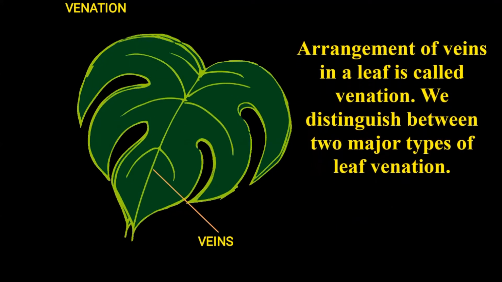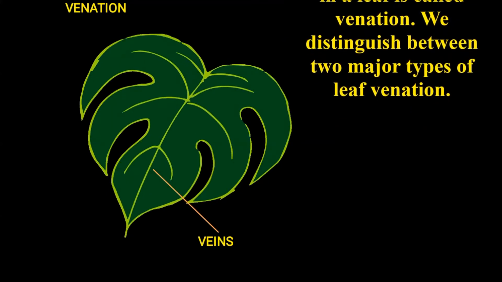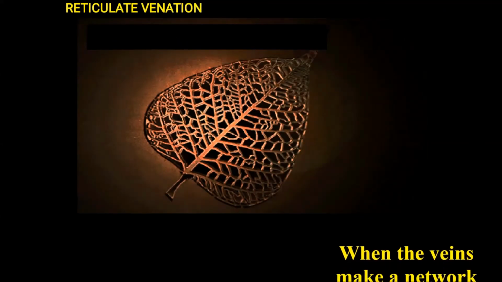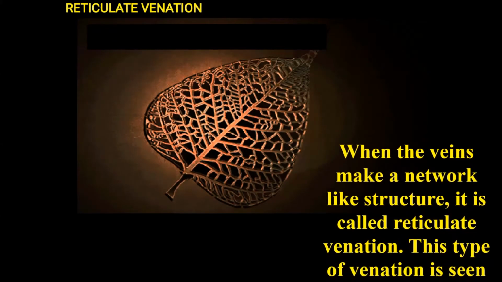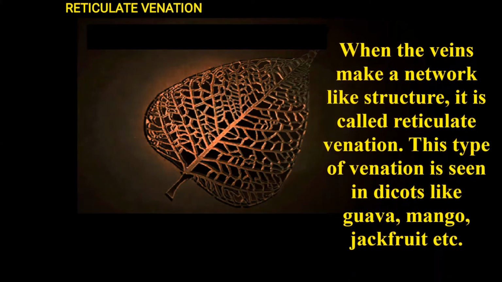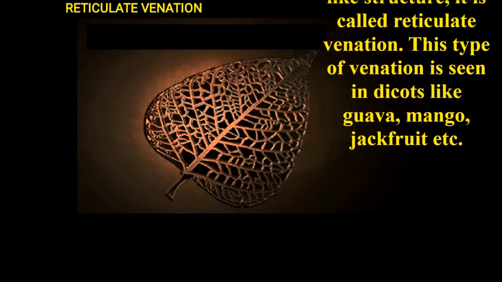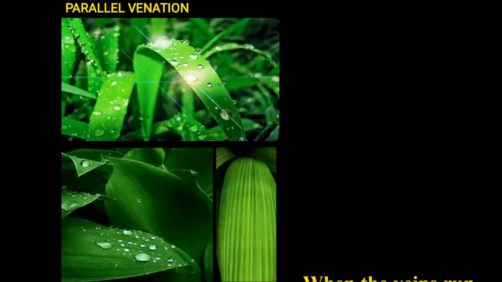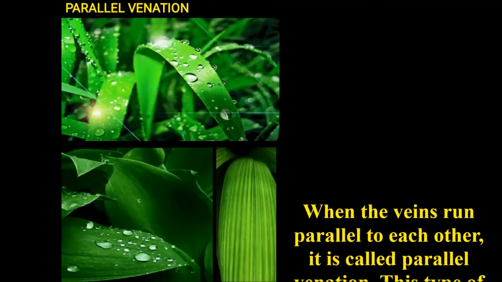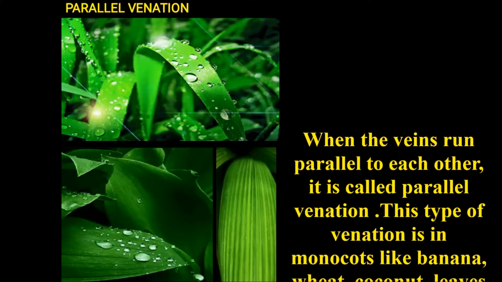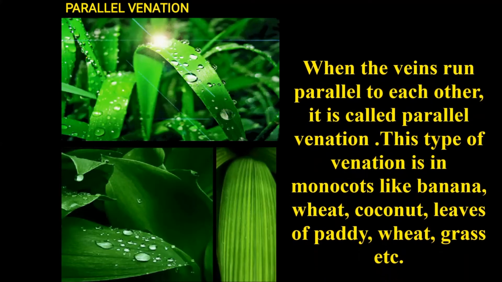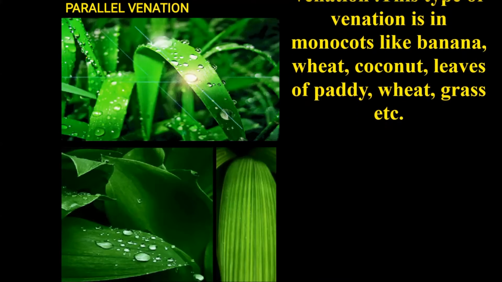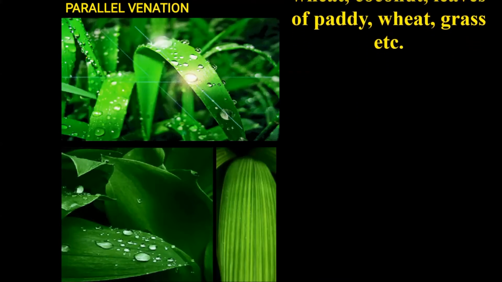We distinguish between two major types of venation. There are reticulate venation and parallel venation. Reticulate venation: when the veins make a network-like structure, it is called reticulate venation. This type of venation is seen in dicot leaves like guava, mango, jackfruit, etc. Parallel venation: when the veins run parallel to each other, it is called parallel venation. This type of venation is seen in monocot leaves like banana, wheat, coconut, leaves of paddy, etc.